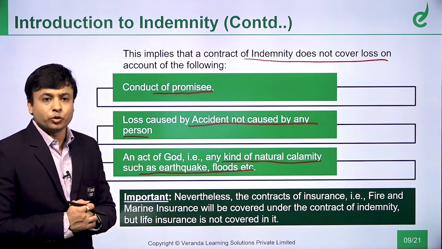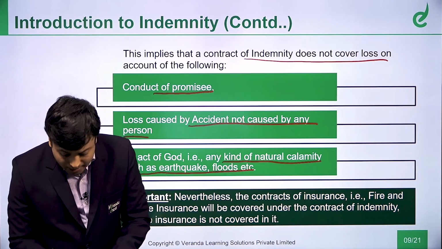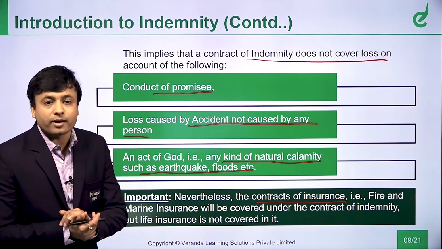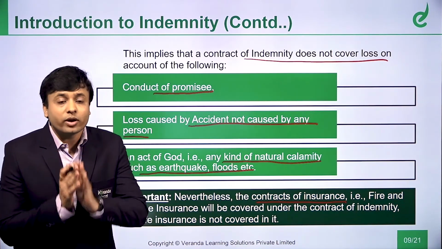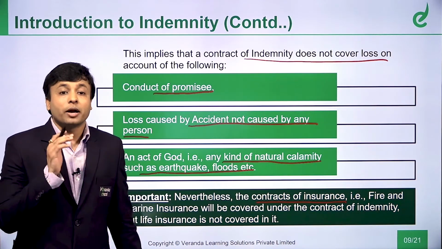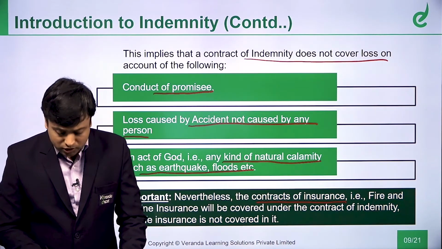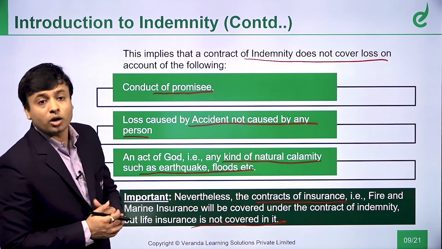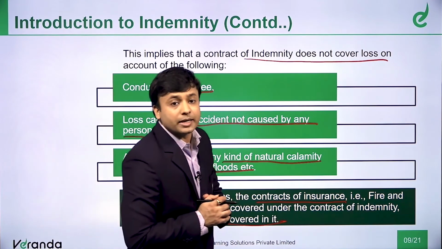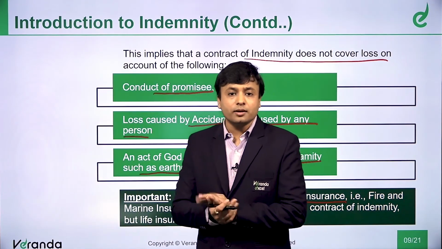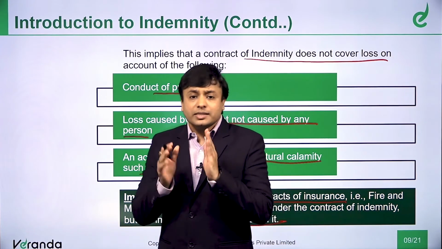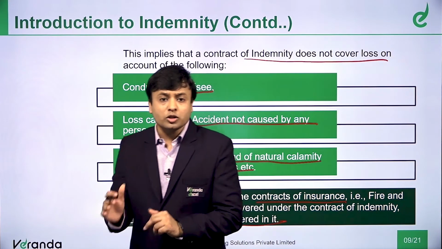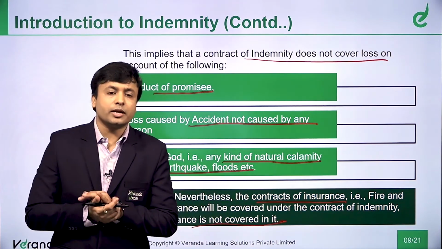Now comes the beauty. It says the contracts of insurance, that is like fire and marine insurance, will be covered under contract of indemnity. But please note, life insurance is not covered in it. That is, life insurance is not covered as a contract of indemnity. What are we saying here? We said here that the contract of indemnity, if it is because of the act of these three entities, then it is not a contract of indemnity.